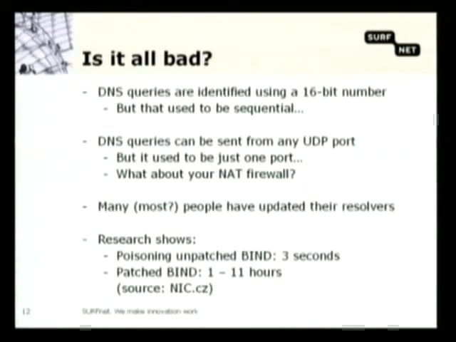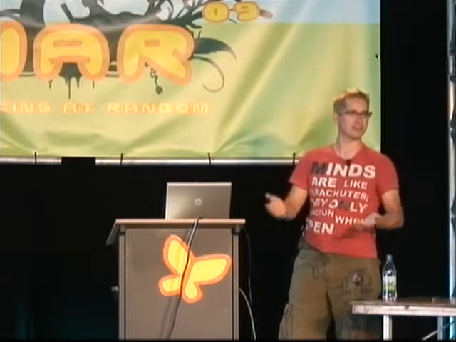And then you can add some extra randomness to this puzzle by sending DNS queries from a random UDP port. So the attacker would also have to guess what UDP source port to put in the packet. But what if you have a network address translation firewall between your resolver and the internet? That very handy firewall will say, oh, I've got a UDP packet which I need to translate, and when the answer comes back, I need to translate it again. So what I'll do is I'll put a nice, easy to remember UDP source port number in there, say 1234. And, well, if there aren't any other UDP packets, the next time I'll use 1234 again. Really convenient.